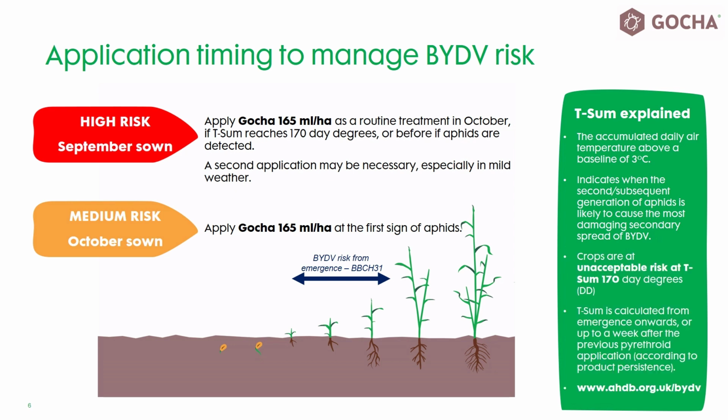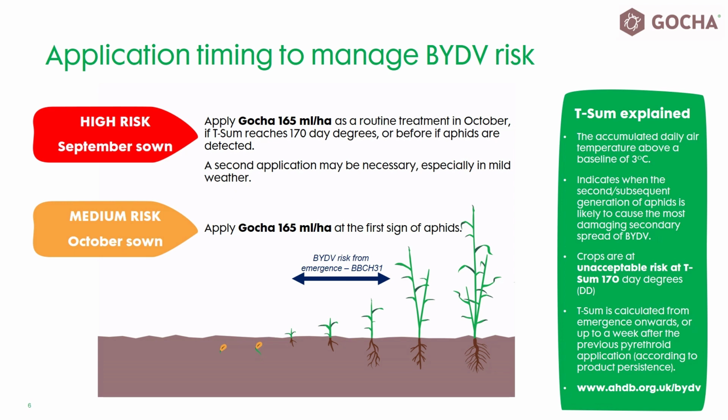At the point the accumulated T-sum totals 170 day degrees, crops are deemed to be at an unacceptable risk of BYDV spread by wingless aphids. At this point, crops should be checked to verify the presence of aphids, and an application of Gotcha at 165 millilitres per hectare would be appropriate.